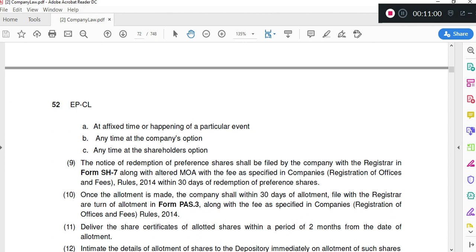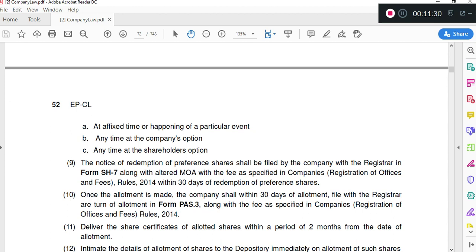So what we have studied in section 55 is that we have to see the articles of association. If there is no default, then only we can issue preference shares. Then the redemption period is 20 years. Infrastructure companies have 30 years. Whenever we are passing a special resolution, we have to file MGT 14. Whenever we are allotting preference shares, we have to file Form PS3. After redemption of preference shares, we have to file SH7.